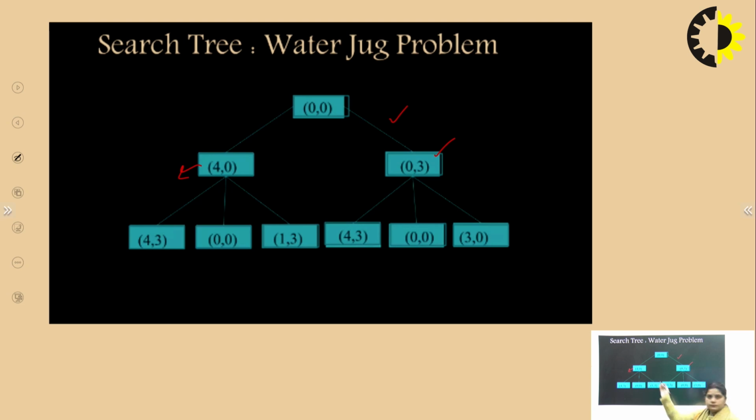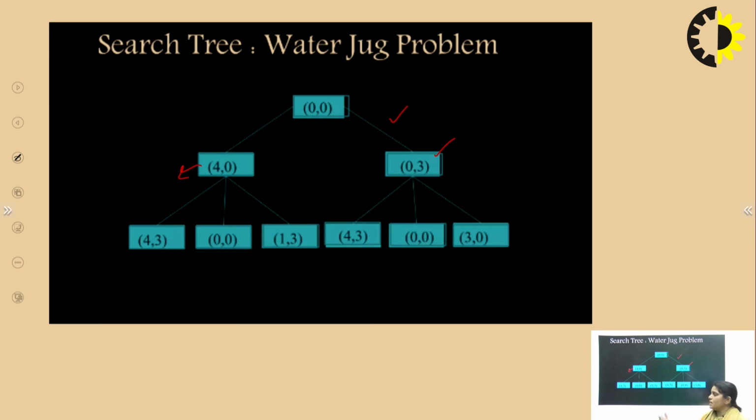These are some results from these states. We can perform these states and we can also perform these states. These are the search strategies we perform for obtaining the goal state, that is 2 comma 0.